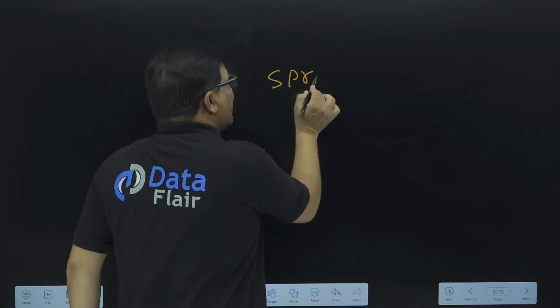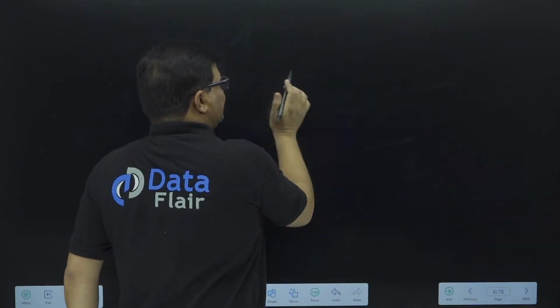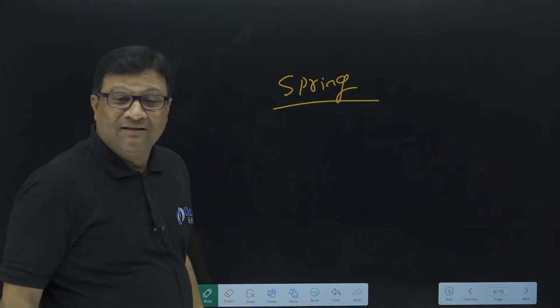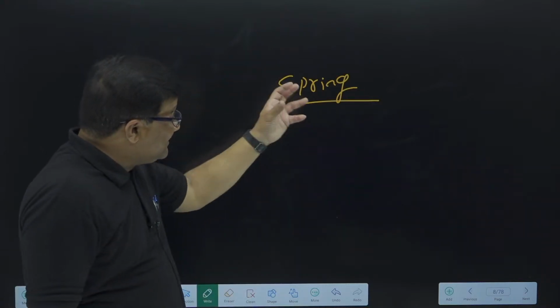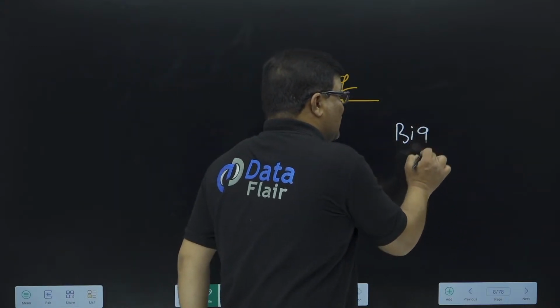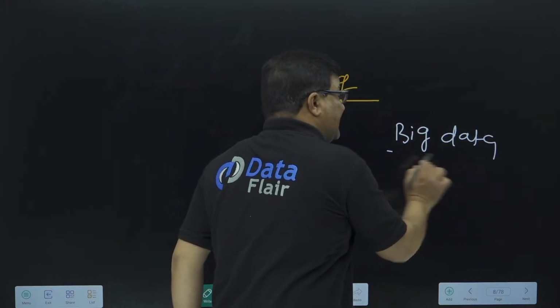In Java there is a technology called Spring. Even the history behind this is interesting, why this technology is called Spring. There is also the concept of big data, Hadoop.